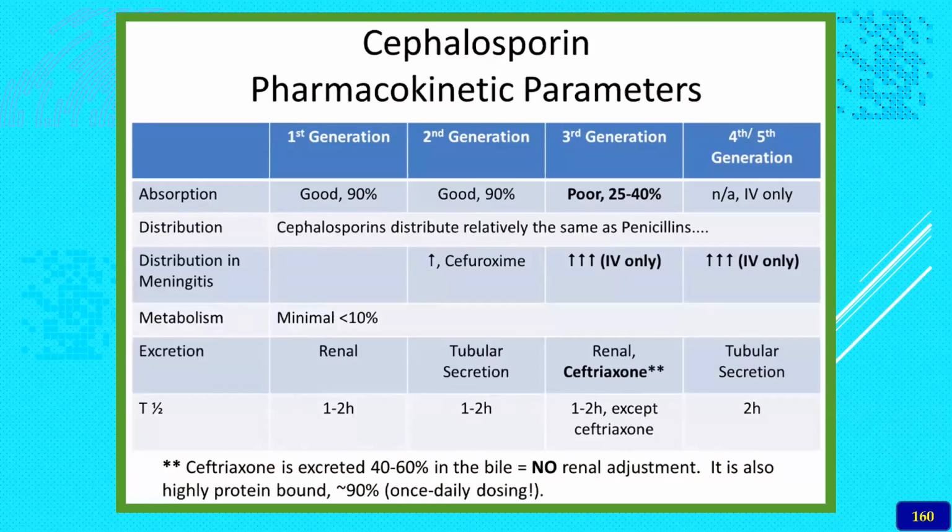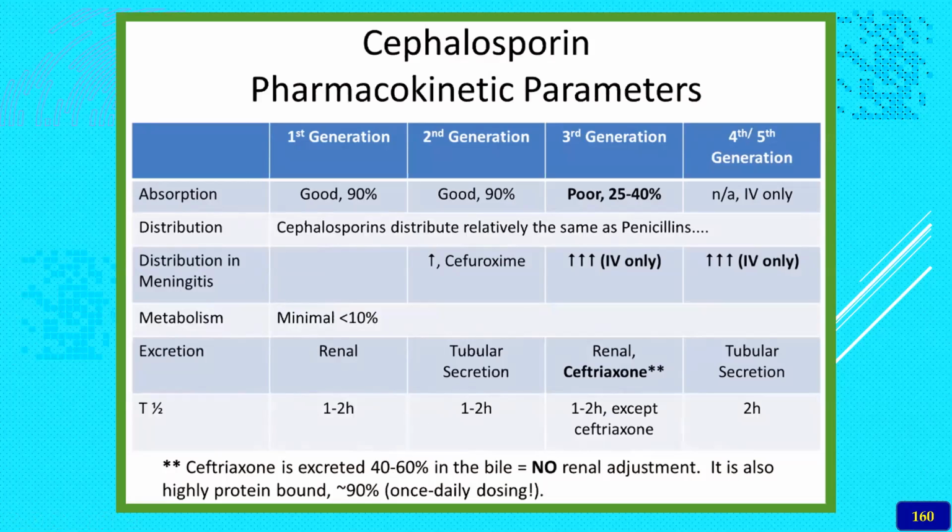For excretion, all the drugs are usually excreted by renal tubular secretion. Especially ceftriaxone is excreted 40 to 60% in the bile, and there is no renal adjustment for it. It is highly protein bound, about 90%, and once daily dosing is enough.